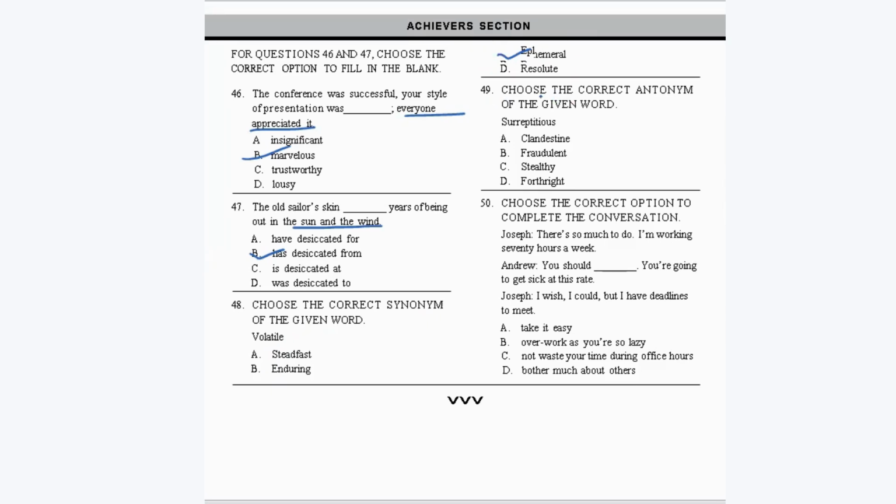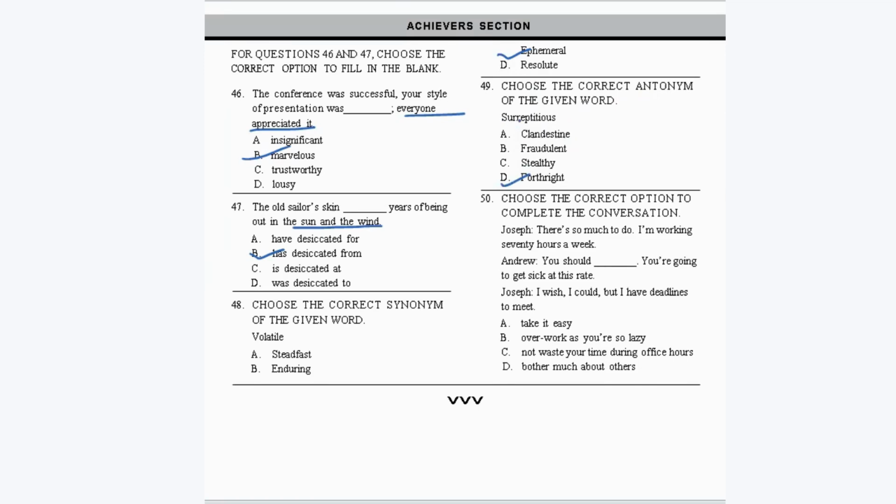Okay. Now, choose the correct antonym of the given word surreptitious. Surreptitious means something that is done very secretly. Now, clandestine is again the same as doing something secretly. Fraudulent is again doing something secretly to deceive somebody. And stealthy is again doing the same thing, doing something secretly. And then forthright. Forthright means to put your ideas or opinions in a very clear and direct way. So this is the opposite word for the given word surreptitious.